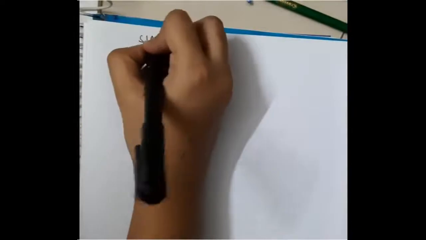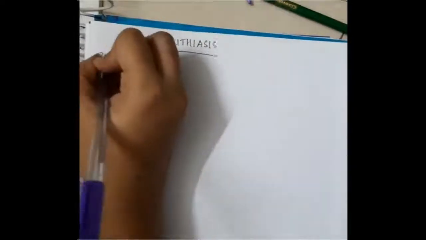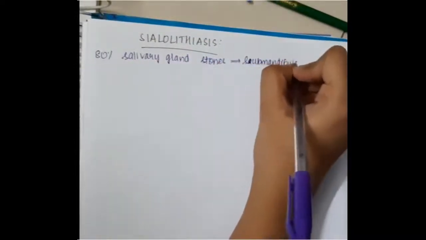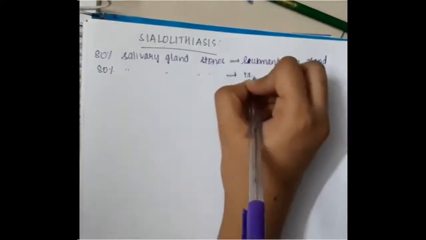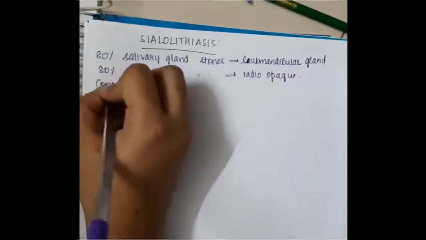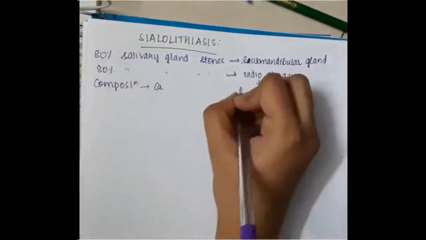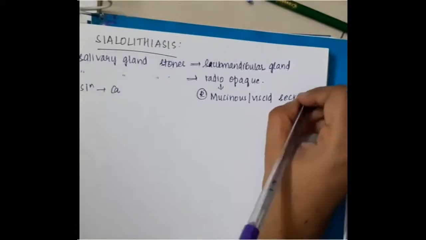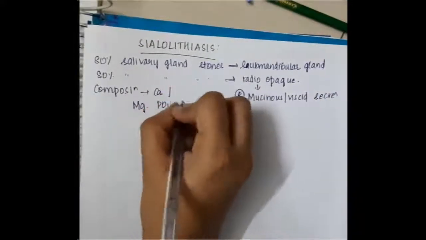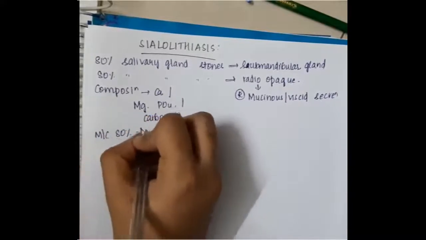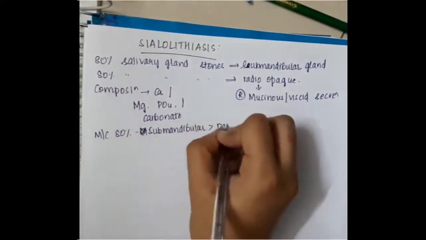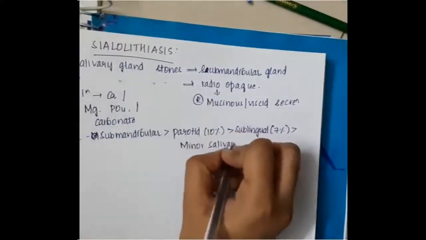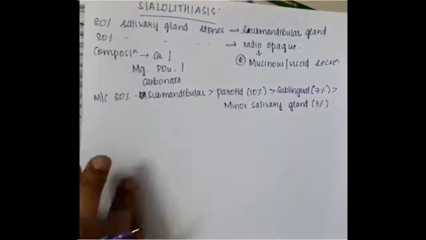Then we have to learn some important points about sialolithiasis. In sialolithiasis, 80% of salivary gland stones are in the submandibular gland, and 80% of salivary gland stones are also radio-opaque. The composition of these salivary gland stones is calcium, magnesium, phosphate and carbonate. Why are these radio-opaque? Because of the presence of mucinous secretions. Here 80% of sialolithiasis is seen in the submandibular gland, followed by the parotid gland, sublingual gland and minor salivary glands.